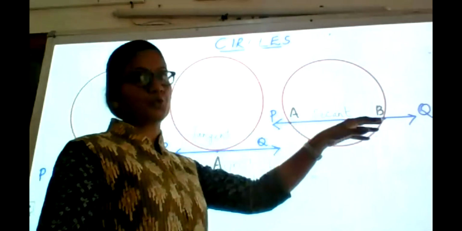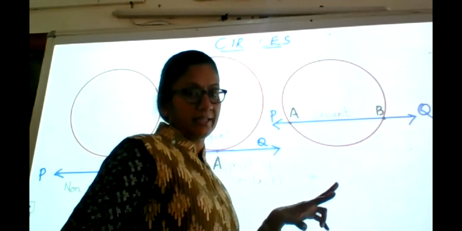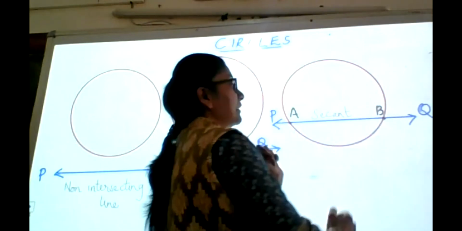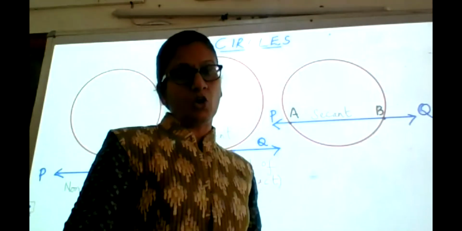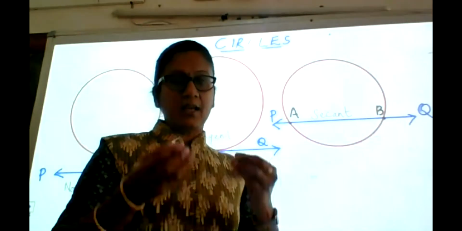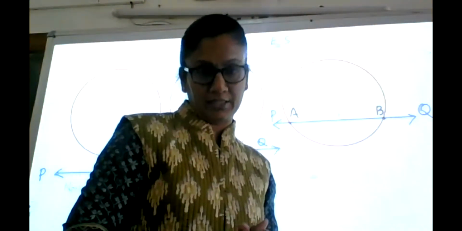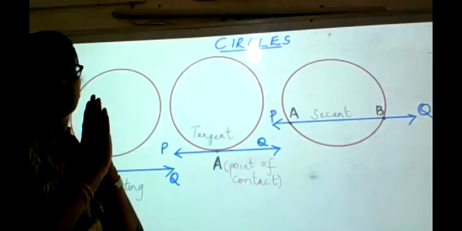It will cut through the circle such that it will intersect the circle at 2 distinct points. And when you take those 2 distinct points and only consider the line segment between them, then we get the chord of a circle. So I can say the chord of a circle is a part of the secant of a circle. Clear? Now we are going to concentrate only on the tangents to a circle.